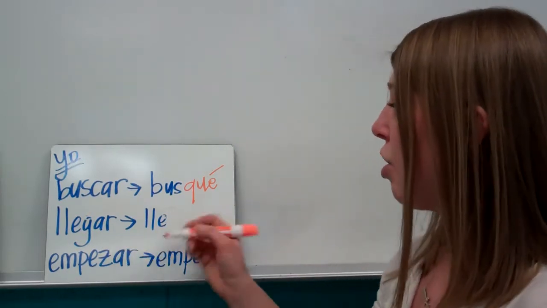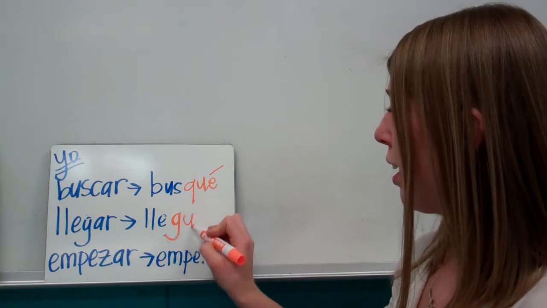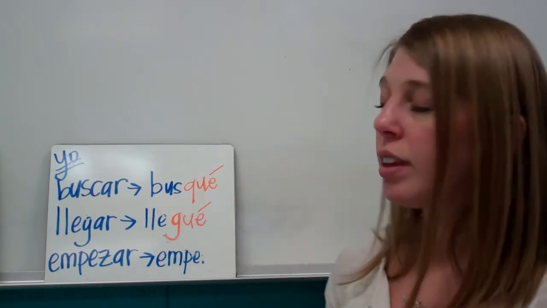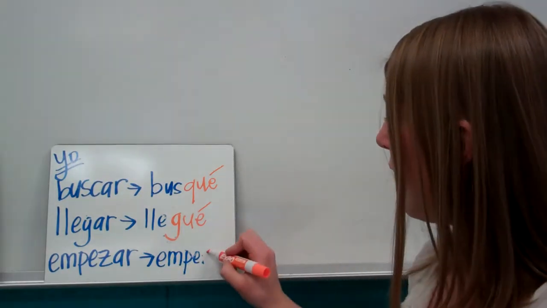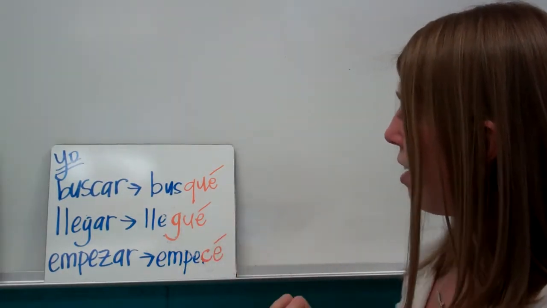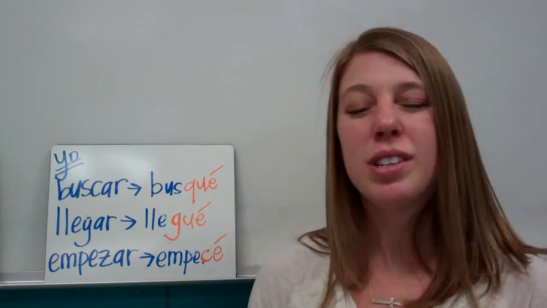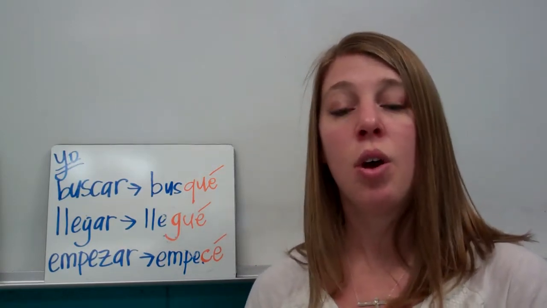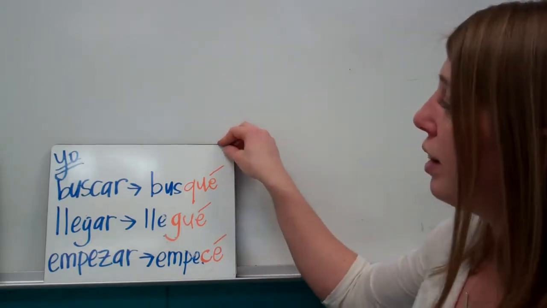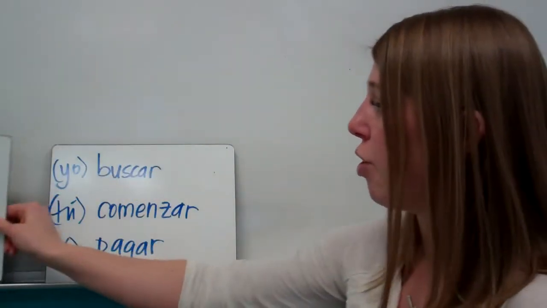For llegar, we want to say "I arrived." So it's going to be yo llegué. And then for empezar, "I started," it's going to be empe, and then CÉ. So empecé. So it's not that much different, it's just a little step further than we've normally done when conjugating verbs. Just a little spelling change, only in the yo form.